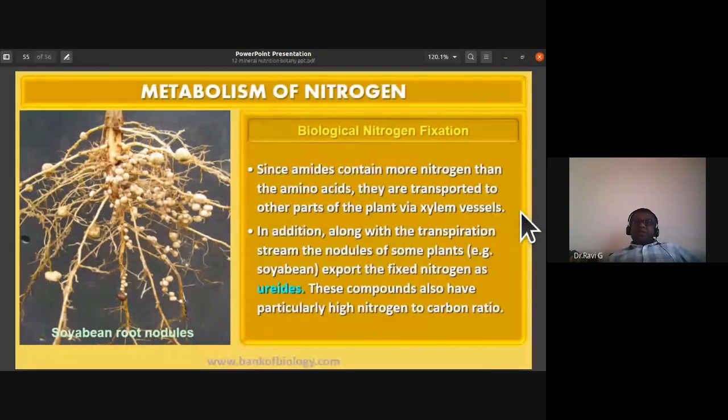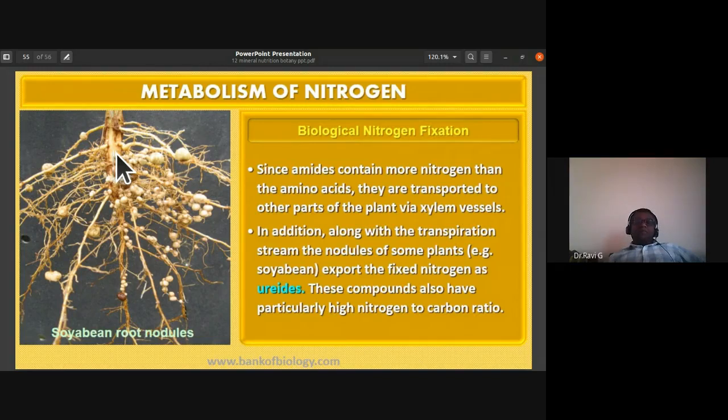Okay. In addition, along with the transpiration stream, the nodules of some plants, like soybean root nodules, export the fixed nitrogen as ureides. So ureides, urea, you have to just remember about. These compounds also have a particularly high nitrogen to carbon ratio, so nitrogen atom numbers will be more than the carbon number.